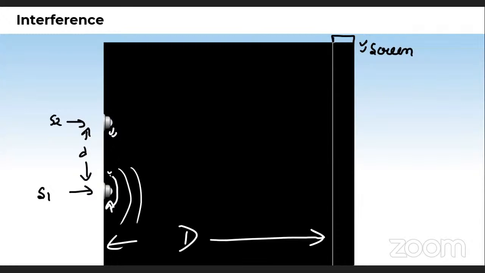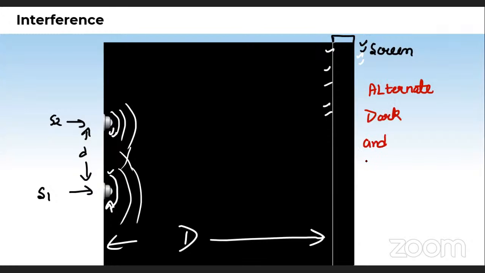After this, S1 and S2 will both be on, and the second source will also produce wavefronts. These wavefronts will merge and give you some different kind of structure. When the resultant reaches the screen, it will give you a pattern: alternate bright and dark bands. So ultimately you'll be able to see alternate dark and bright bands.